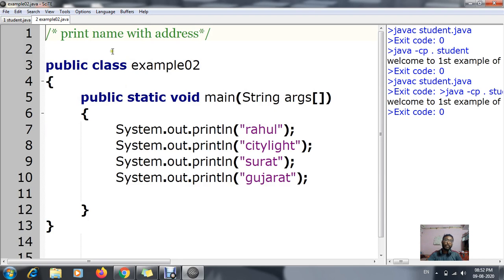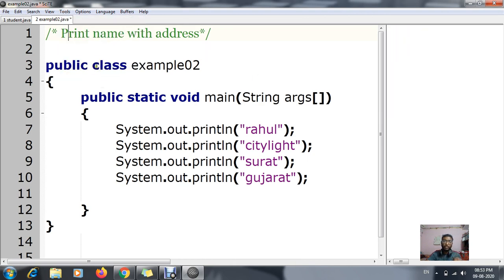Now this is your second example. In the second example also I've given a comment, the heading as print name with address. I want to give the name as well as the person's address to be displayed. For printing that, I've used the public class. I've declared the class using the keyword public, and the class keyword is used. In this example, you can see this is my class, and I'm declaring the class with the class name Example02.